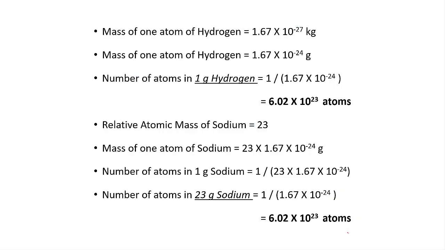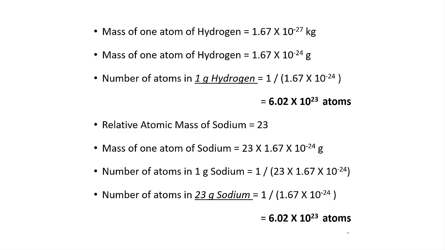Mass of one atom of hydrogen is 1.67 into 10 raised to minus 27 kg, and we have already seen that. Mass of one atom of hydrogen is 1.67 into 10 raised to minus 24 grams. So basically what we have done is expressing kg into grams here. Now we know that the weight of one atom is 1.67 into 10 raised to minus 24 grams.